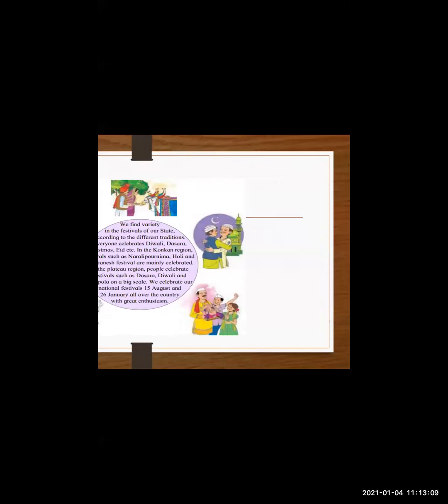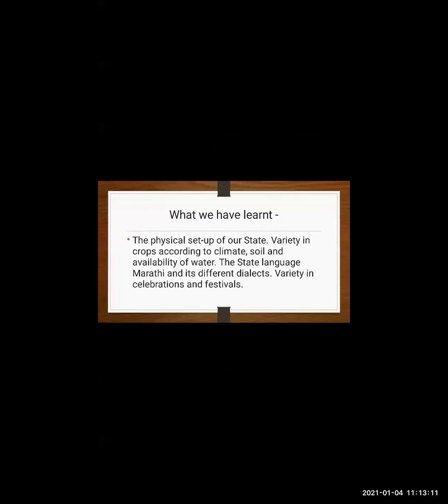What we have done, we see. The physical setup of our state, Maharashtra. This was a chapter of our state Maharashtra only. Everything was given about what is there in Maharashtra: variety in crops, enthusiasm, excitement, happiness. Crops according to the climate, soil, and availability of water. The state language Marathi is the main language, with different dialects. Variety in celebrations and festivals.